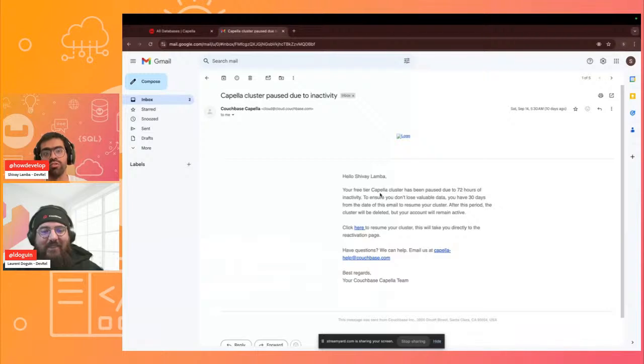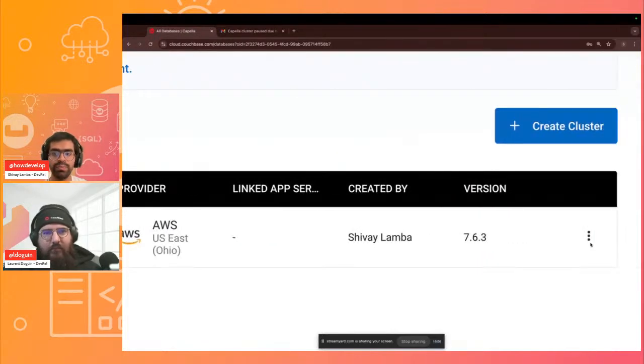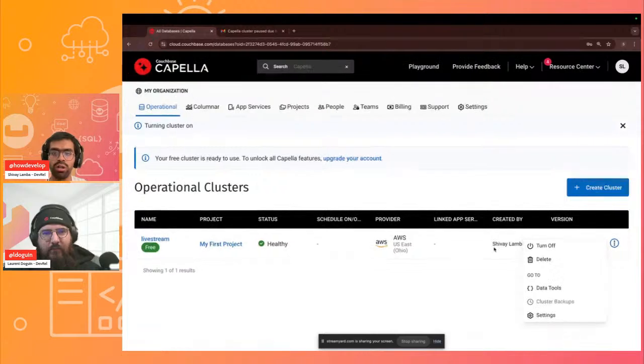If you want your cluster to stay active, just ensure that you use it from time to time. But if it does get inactive, you can just sign into your Capella cluster, use these three dots that you see over here, and click on turn on the cluster. And now it is turned on right in time for the workshop.